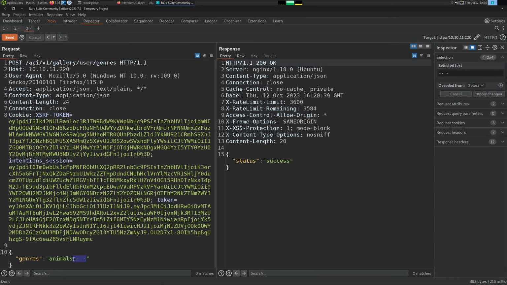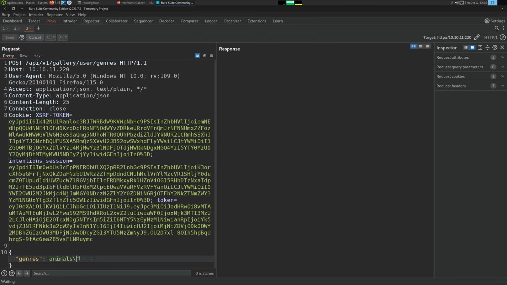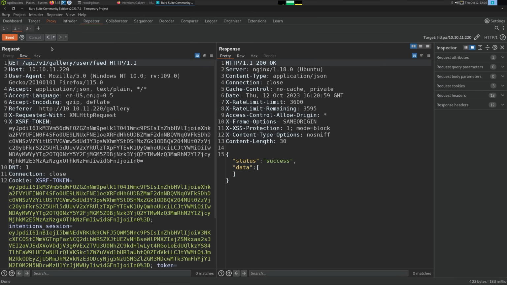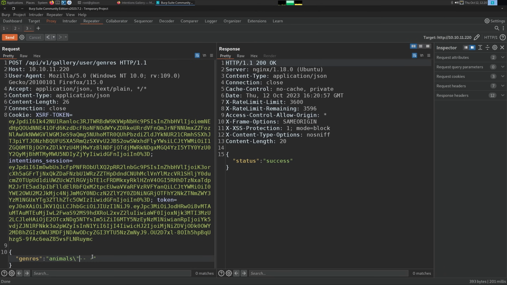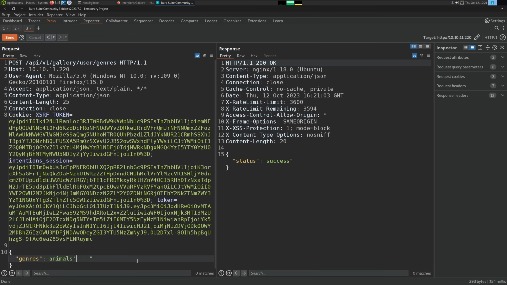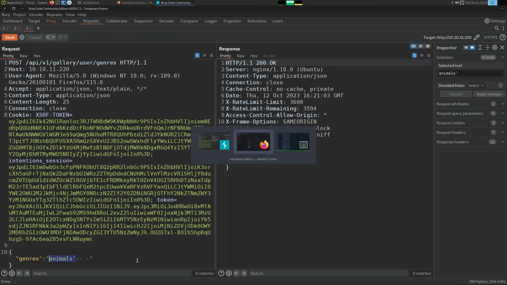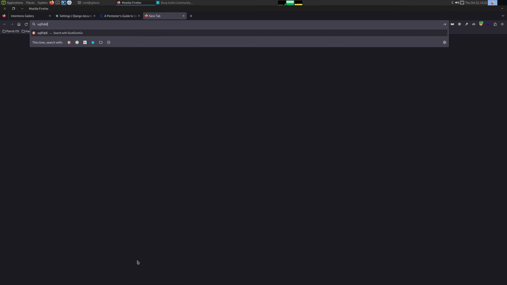So animals probably does have something here, or it's not SQL injection. We send this. I probably needed to escape that, or maybe not. So it's only a single quote that is causing this to error. And we could have sent this to ffuf and fuzzed it that way, right? But I wonder, so there's a few ways we could do this in SQL. I'm going to go over to SQL Fiddle and play with something real quick.